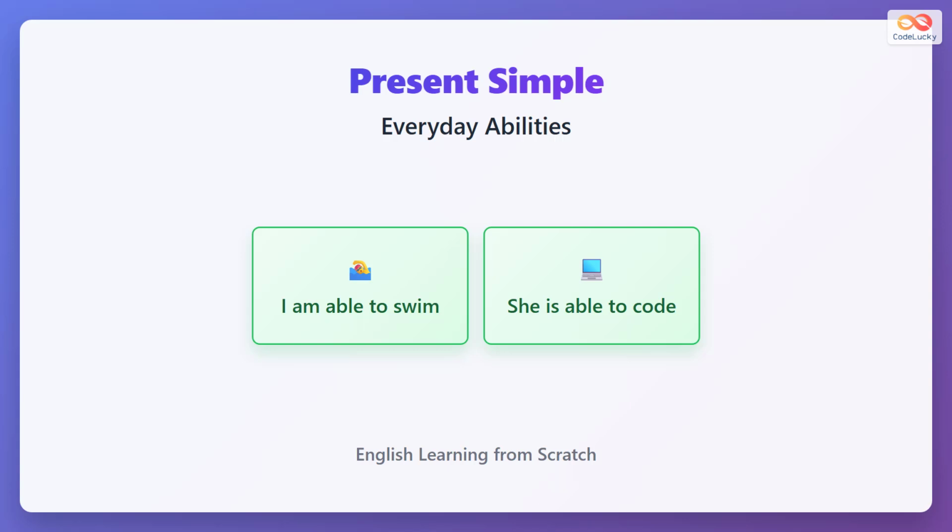In present simple, we talk about current abilities. I am able to swim means I have this skill now. She is able to code means she knows how to program computers right now. These show general abilities that exist in the present moment.